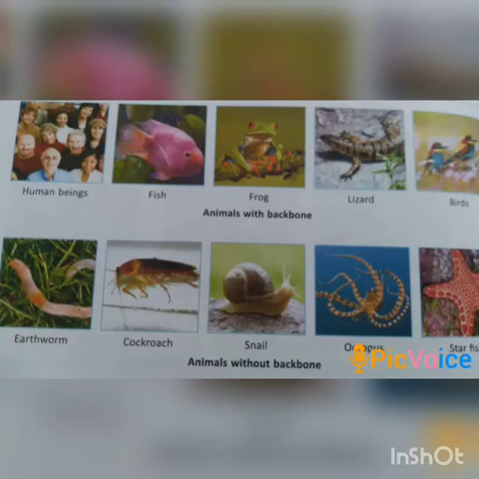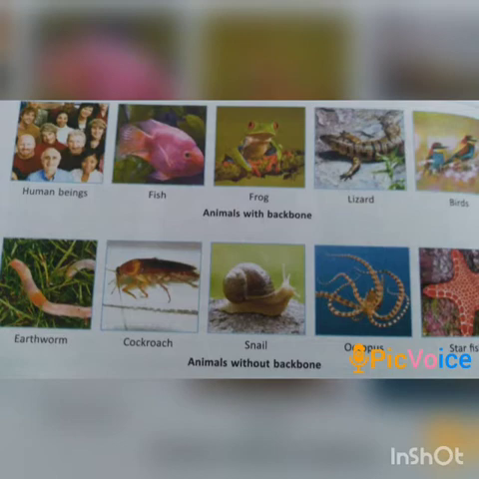Good morning, students. We are doing the chapter The World of Living, in which we did the characters of living things, the difference between living and non-living things. Then we did the classification of living organisms and then classification of plants on different bases. Now, today I'm going to start the topic that is classification of animals.